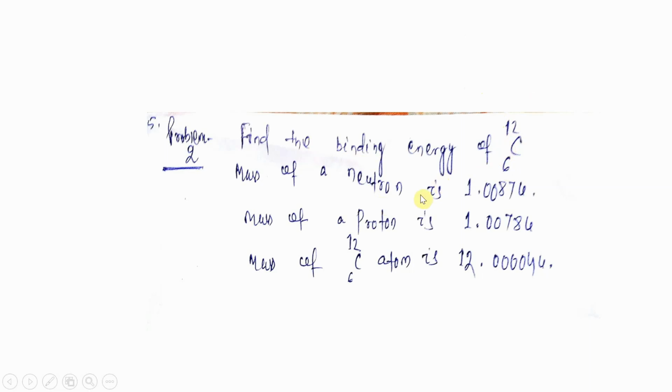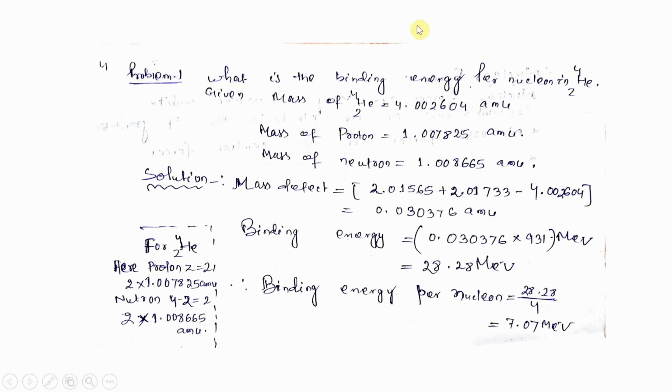And the mass of the neutron is given here, 1.0087 U, that means AMU, atomic mass unit. Mass of the proton is 1.0078 U and mass of the carbon atom is 12.0004 AMU. So you have to just follow the previous method, how we calculated the binding energy per nucleon of helium, and you will solve it.